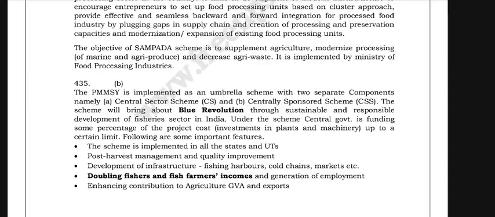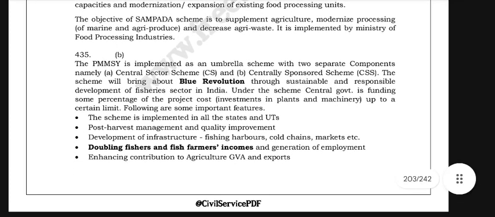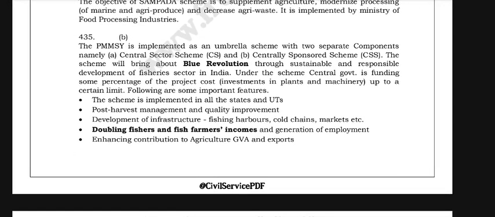Another scheme, where the central government is funding some percentage of the project cost, investing in plants and machinery up to a certain level. Following are some important features. The scheme is implemented in all the states and UTs. Post-harvest management and quality improvement, development of infrastructure, fishing harbors, cold chain, markets, doubling incomes of fishers and fish farmers, generation of employment, enhancing contribution to agriculture, GVA and exports.